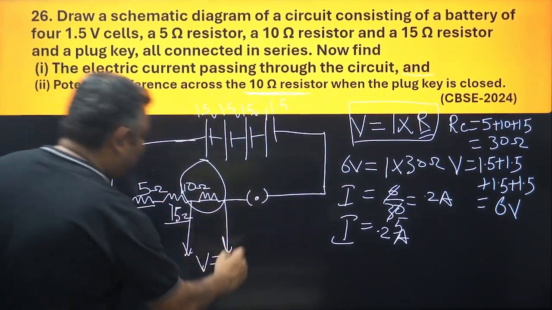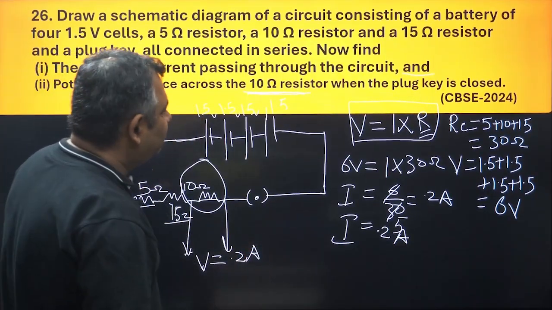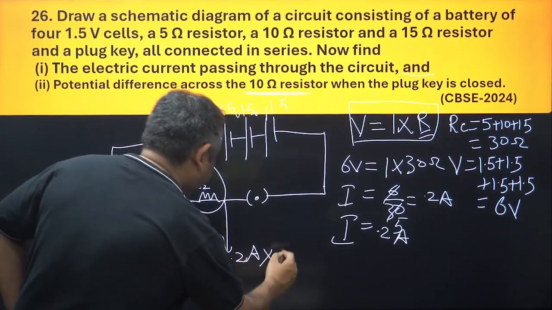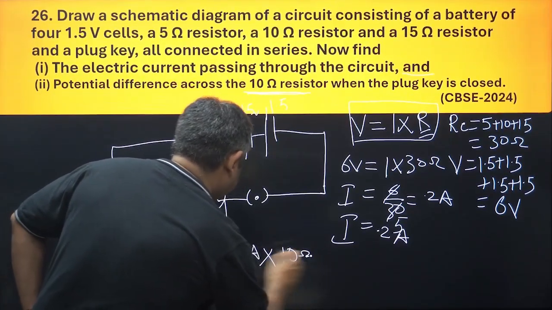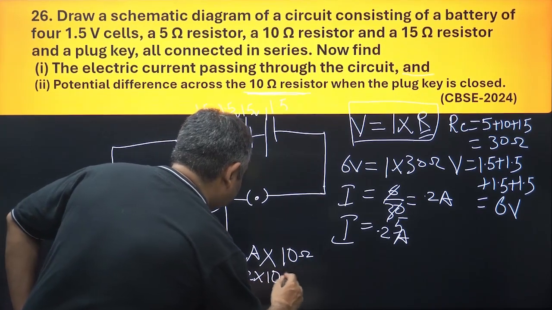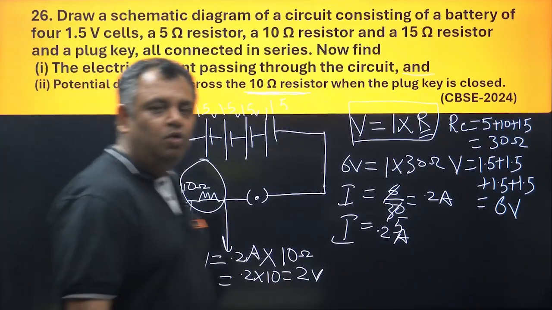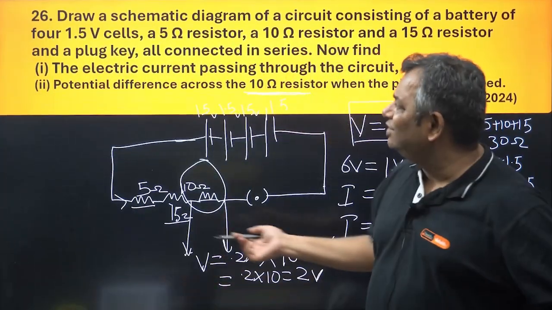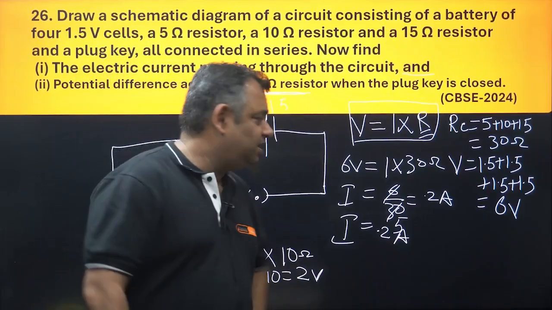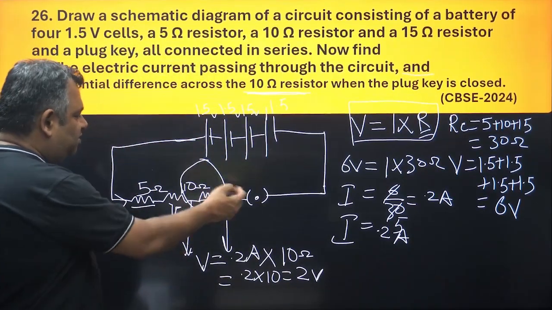How much is I? 0.2. It is going through all. And 0.2 ampere into what is the R? 10. So it would be 0.2 into 10, which is equal to 2 volt. This would be equal to 2 volt, and the question is solved. Simple question. There is no complication at all. You first draw this diagram and remember potential difference is between 2 points.